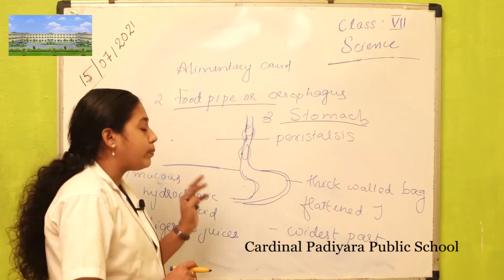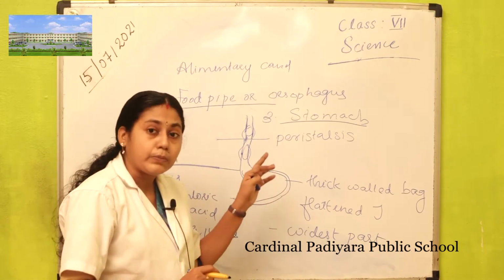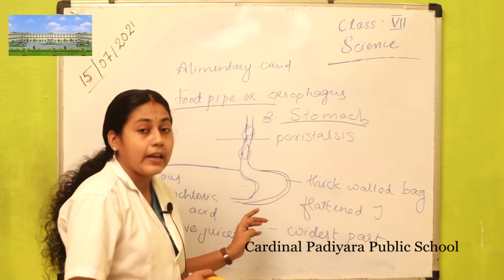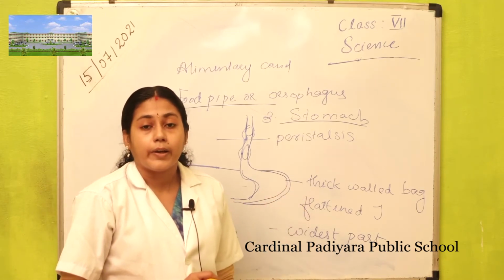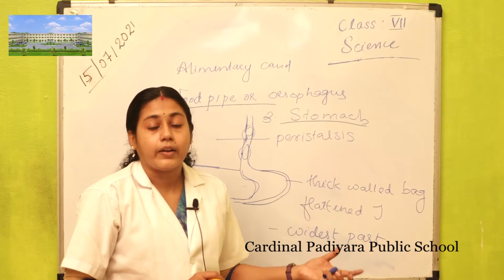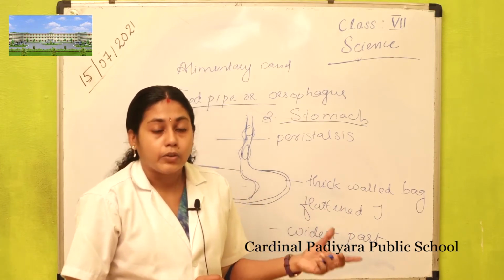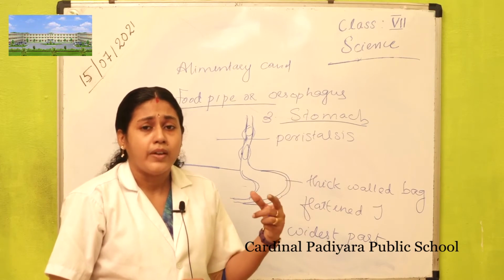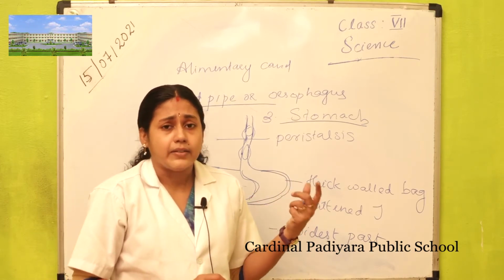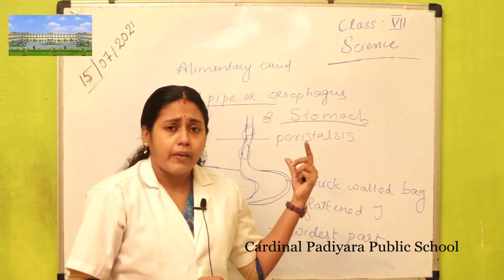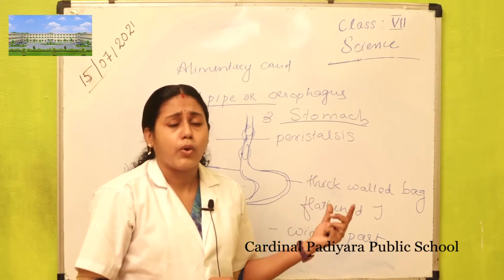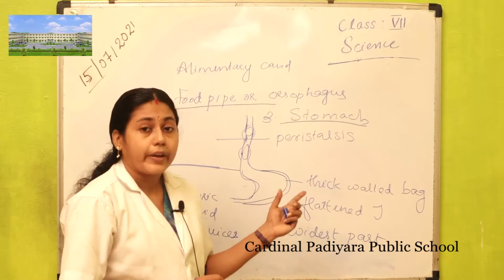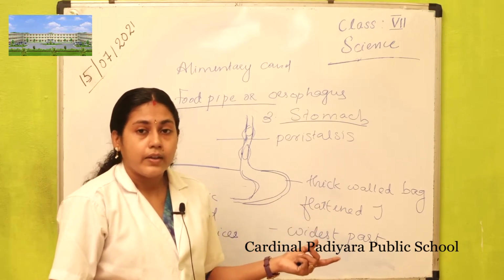We know that our internal organs are so delicate, and we eat different types of spicy things, so our delicate organ, the stomach, should be protected, and this mucus protects its inner lining.